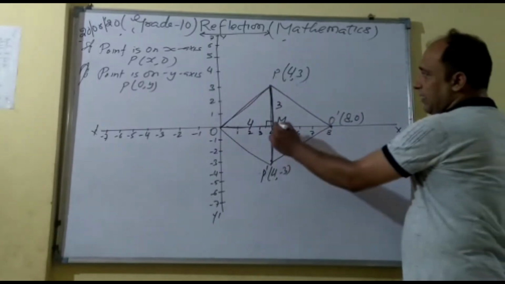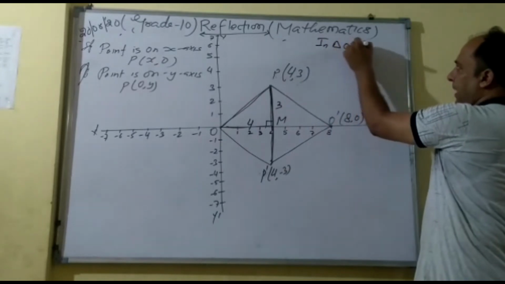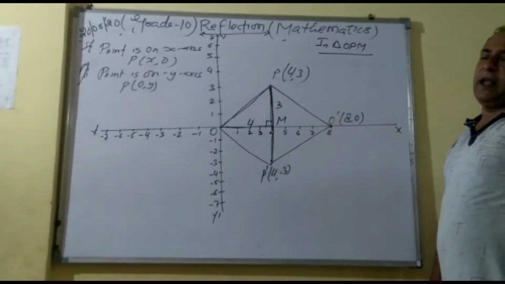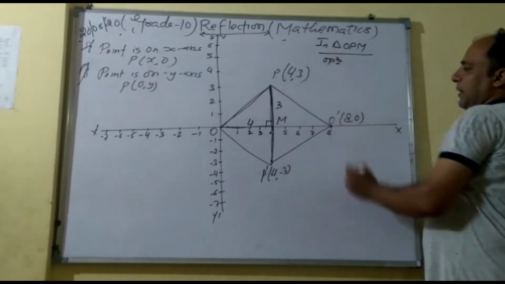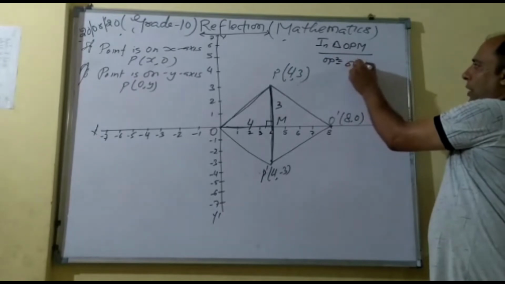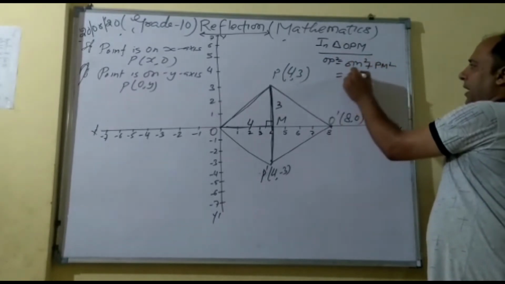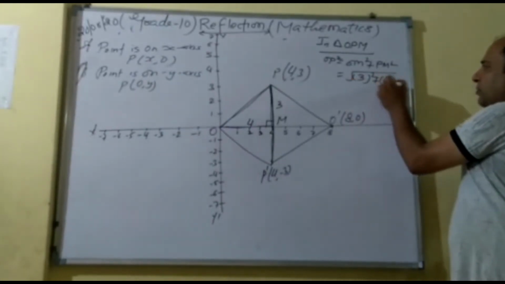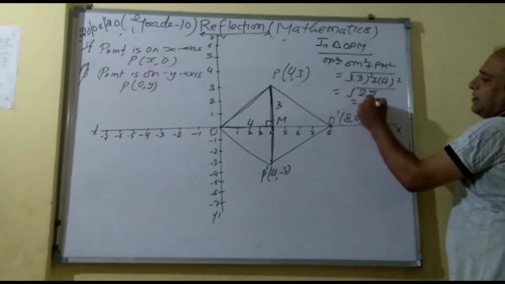Take it in triangle OPM. You can see OP squared equals OM squared plus PM squared. So it will be the square root of 3 squared plus 4 squared. So it will be how much? 25. That is 5.